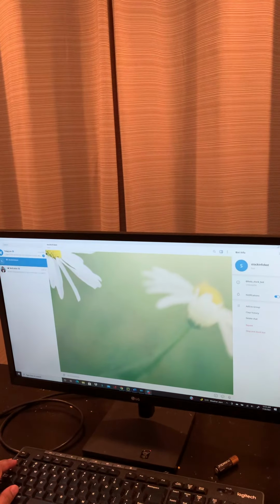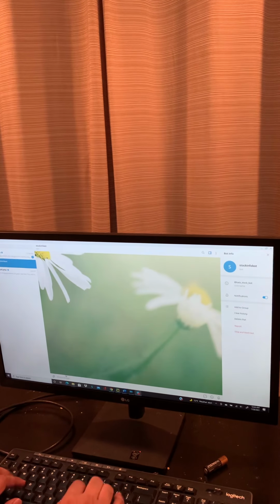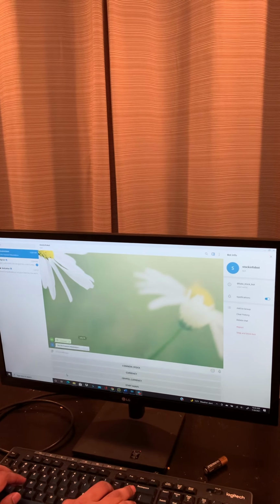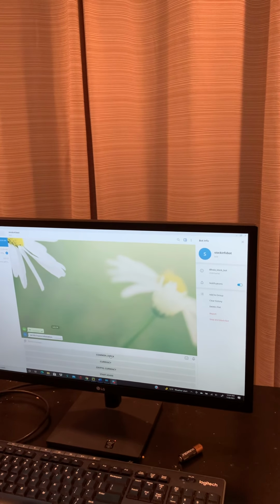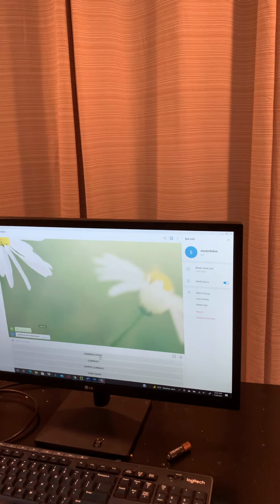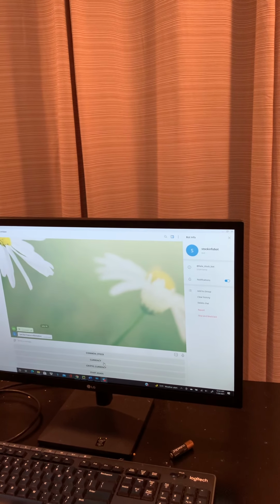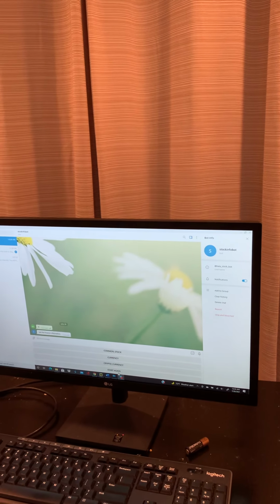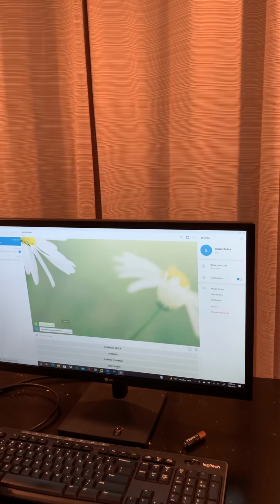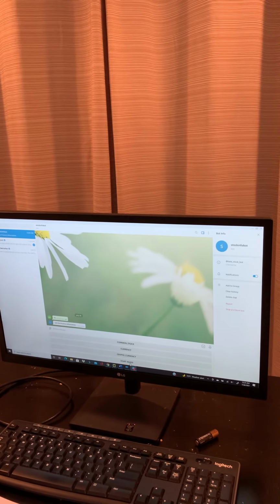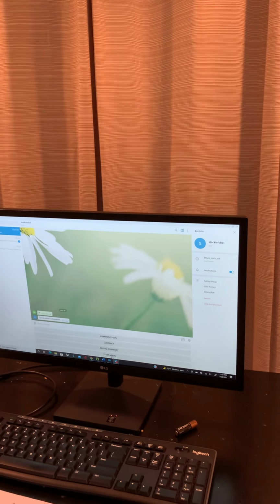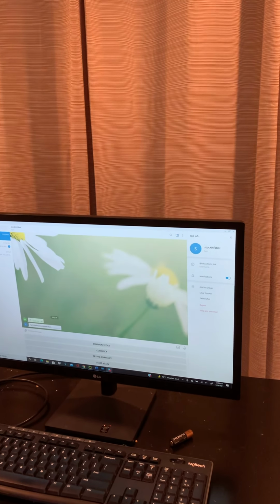I open my bot and start interacting by saying hi. Now the user is presented with the different options that he can choose. He could choose a common stock, a currency, or a cryptocurrency. At each step, we are providing an option to start again. If the user wants to stop and go back to the first step, he could always click on start again and do what he wants.